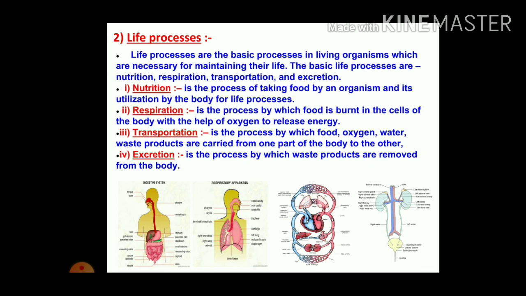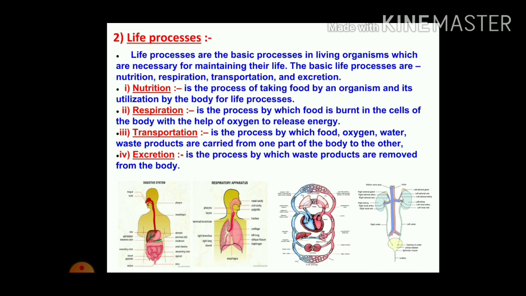Next, transportation. Each and every food particle and the blood should be passed from one part of our body to others. In the lungs the blood gets oxygenated, but from the lungs it should pass all over the body, and from all over the body the deoxygenated blood should come back to the lungs for oxygenation.